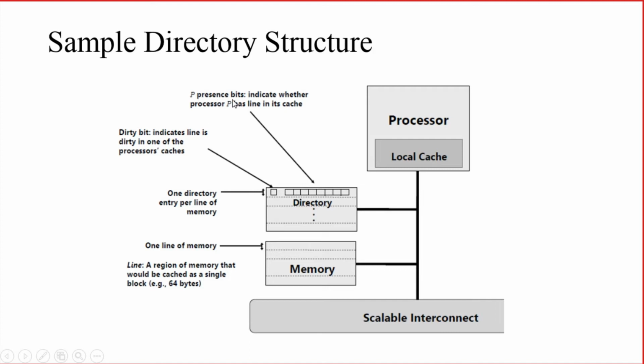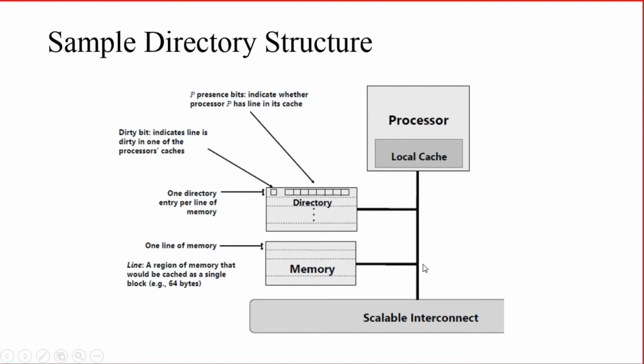What do you mean by presence bits? They indicate whether processor P has that particular line or block in its cache. If the block of memory is present in P1's cache, then P1 will be set. If it is present in P0's cache, P0 will be set, like that. So this is a sample directory structure.